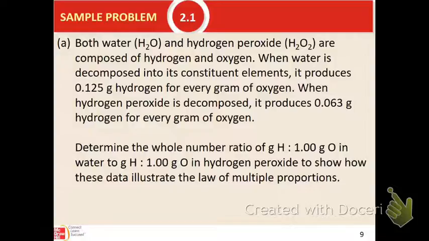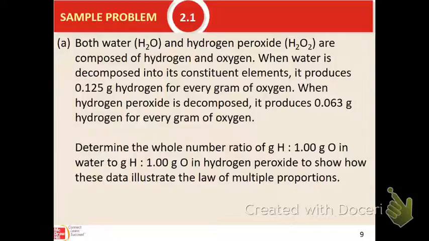When water is decomposed, or broken down into its elements, it produces 0.125 grams of hydrogen for every 1 gram of oxygen. Yet when hydrogen peroxide is decomposed, it produces 0.063 grams of hydrogen for every 1 gram of oxygen.